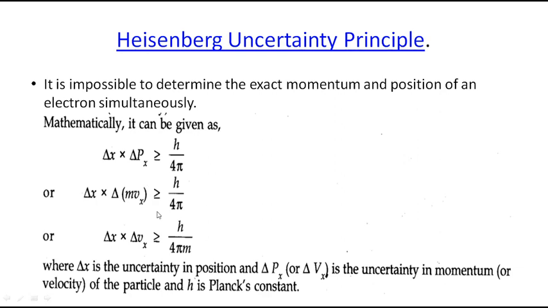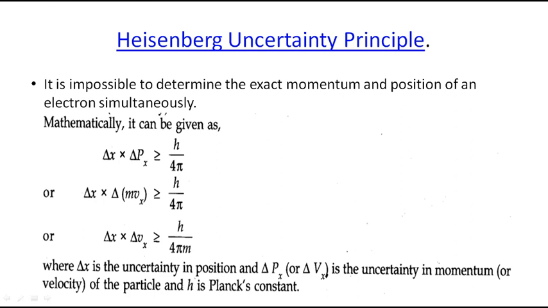Very important, like your de Broglie's wavelength. So delta P means what? P is equal to momentum, mass into velocity. So I am just replacing it here. Delta X into m into delta V, mass into velocity, is always greater than or equal to h by 4 pi. So this mass, if you bring it to the denominator, you get delta X into delta V is always greater than or equal to h by 4 pi m.